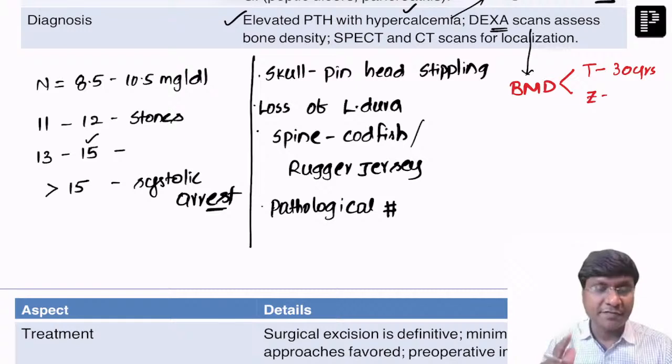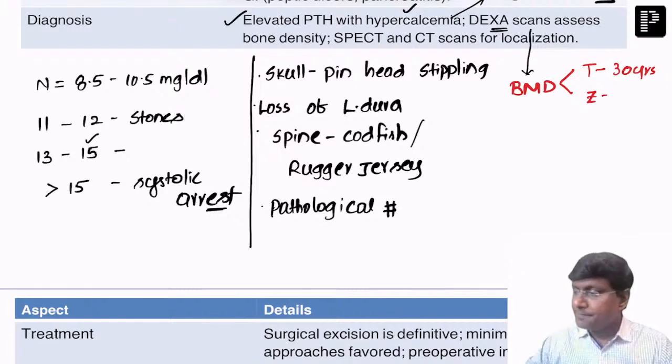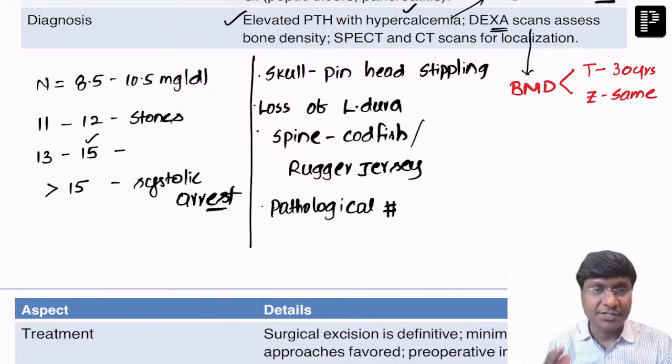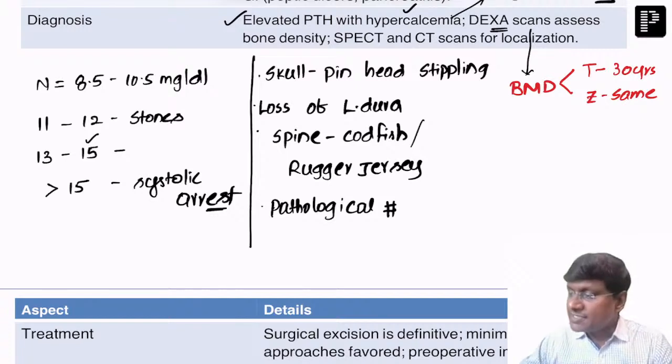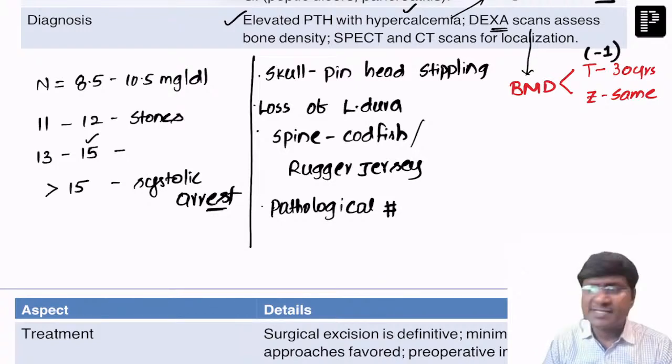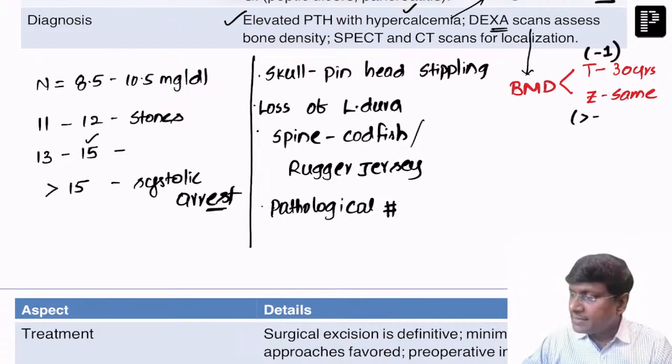Right? The T score is where the bone mineral density of the patient is compared with a 30-year-old healthy individual's bone scan, whereas the Z score is where the bone mineral density of the patient is compared with healthy individuals of the same age. That is what is called T score as well as Z score. And how much is the normal T score? It should be more than -1. And how much is the normal Z score? It should be more than -2. This will be the normal Z score.